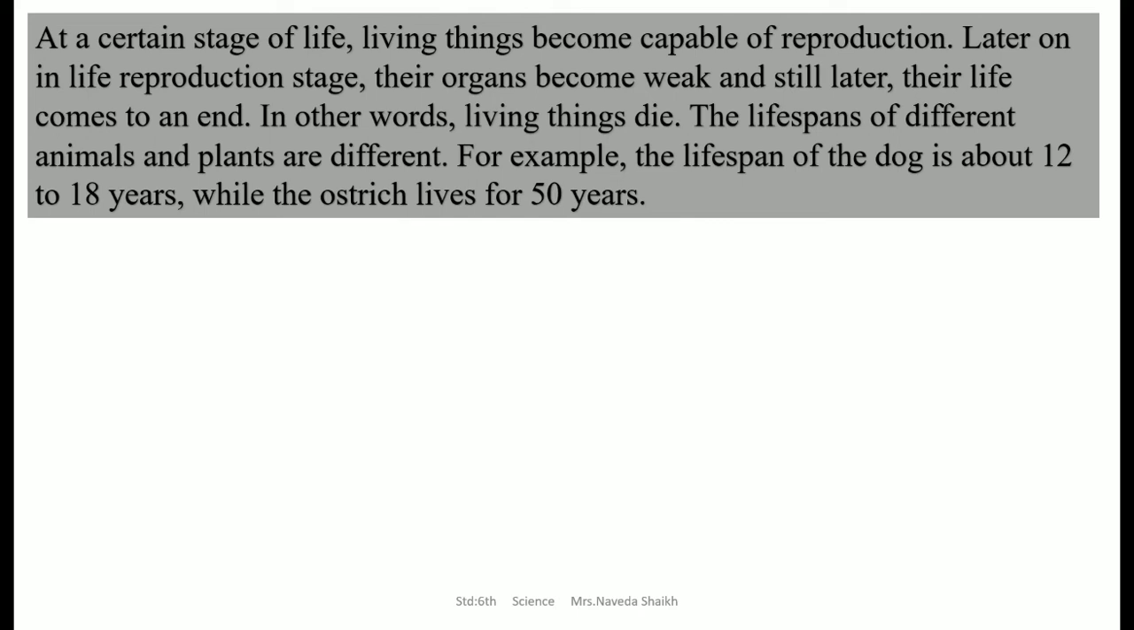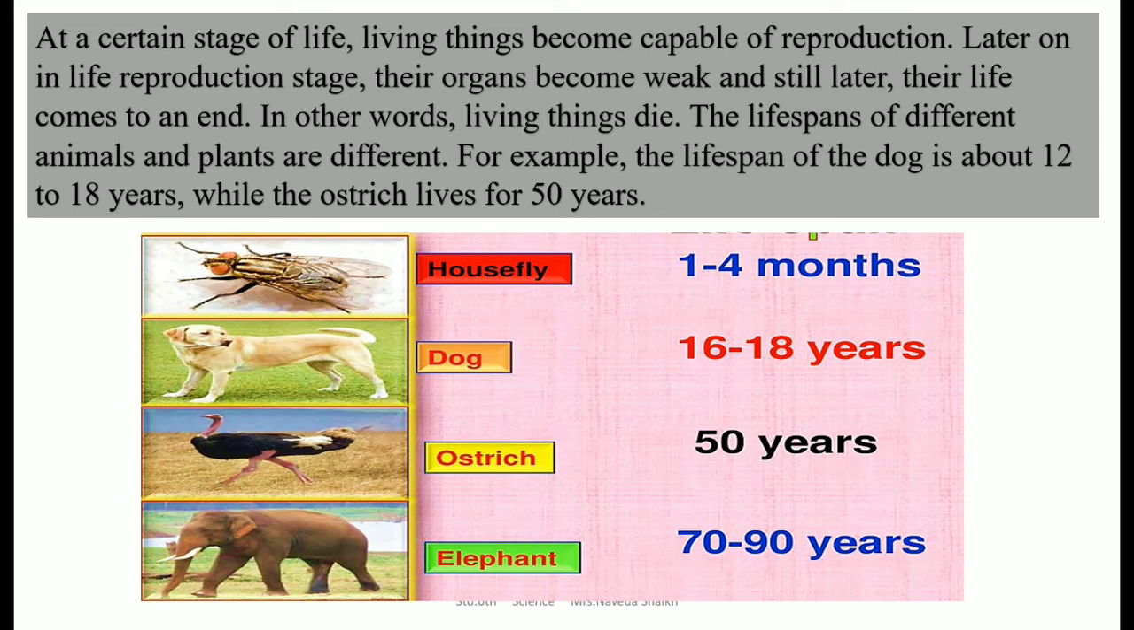And here are a few examples of animals and how long they live. A housefly lives for 1 to 4 months. A dog, as we discussed, 16 to 18 years. An ostrich, 50 years. And an elephant can live for up to 90 years.